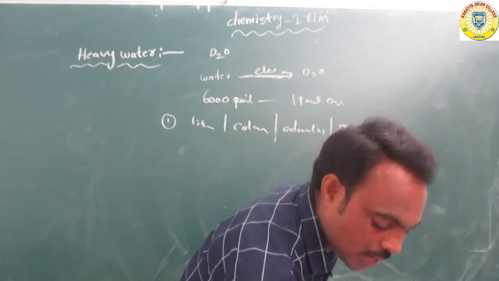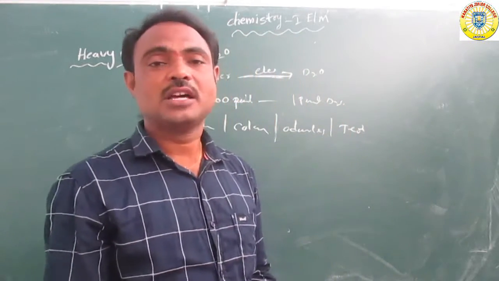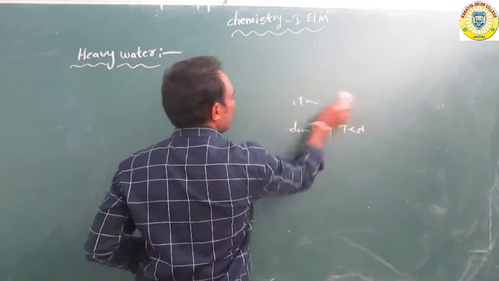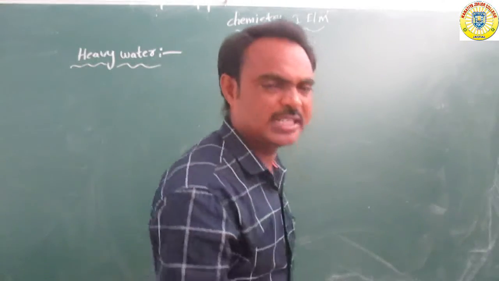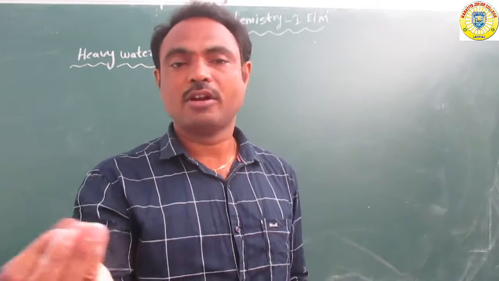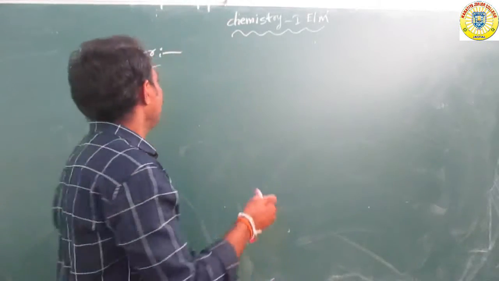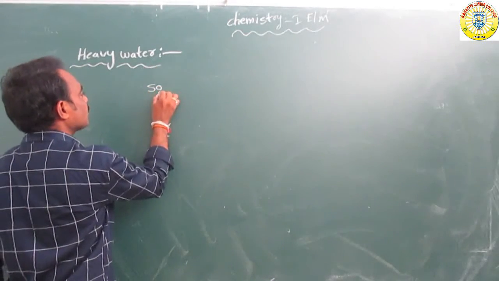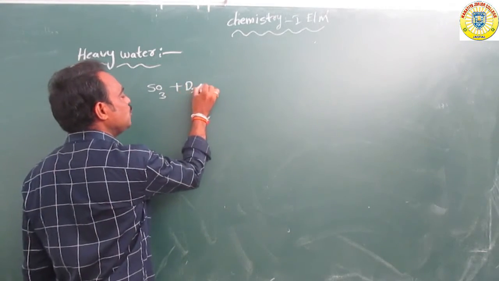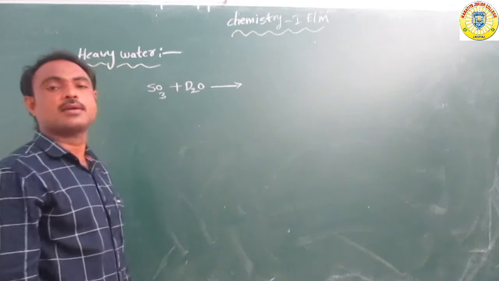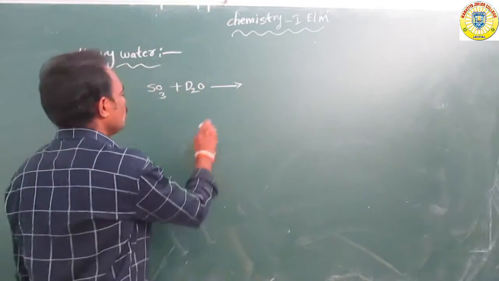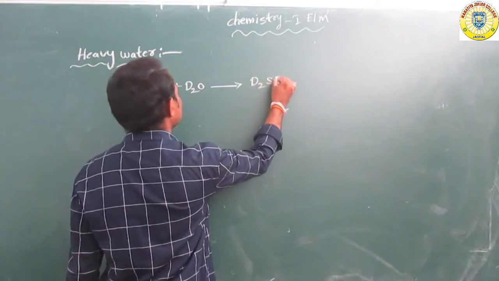What are the chemical properties of heavy water? Heavy water reacts equal to water properties. Suppose, for example, when we take sulfur trioxide, this sulfur trioxide reacts with D2O, deuterium oxide, to form D2SO4.